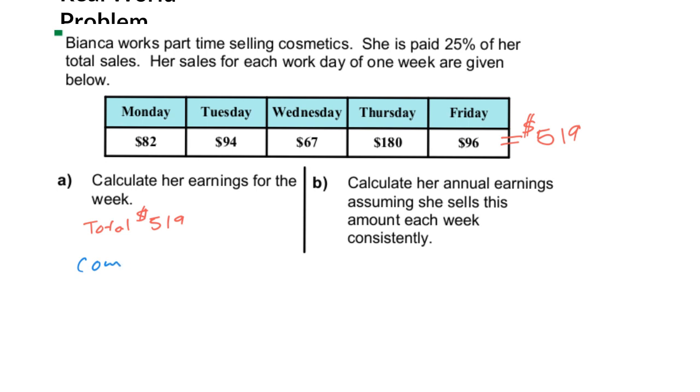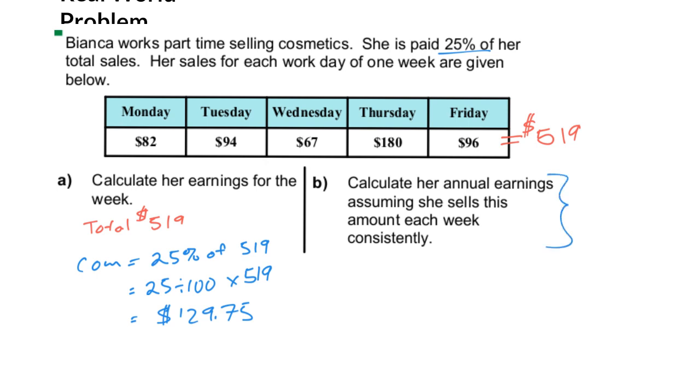Now, we're going to calculate her commission. Remember, her commission was 25%. So we're going to write 25% of 519. All we're going to do is 25 divided by 100, and multiply by 519. So that means she's going to get $129.75.